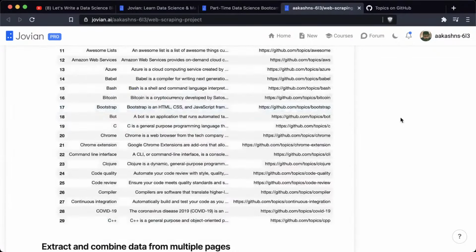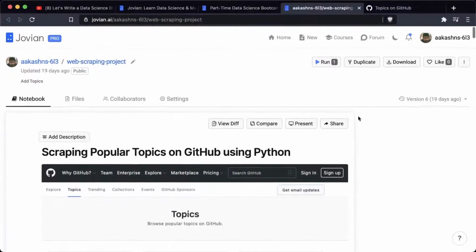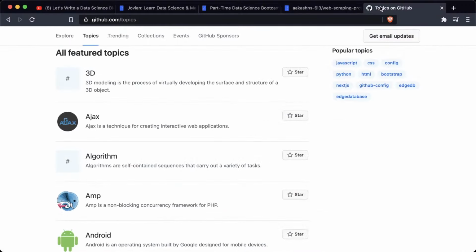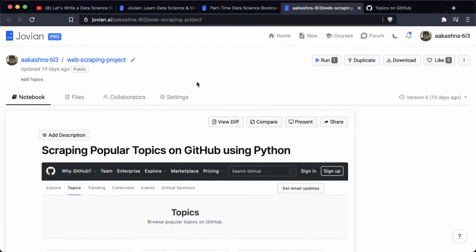Now I think this is a good project. This is unique, and this works on a large real world data set. So it's using a live site, and it is pulling out information from a live site. So now let's see how to write a blog post for this.